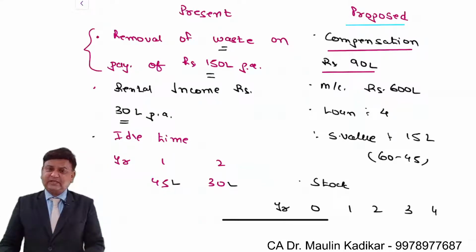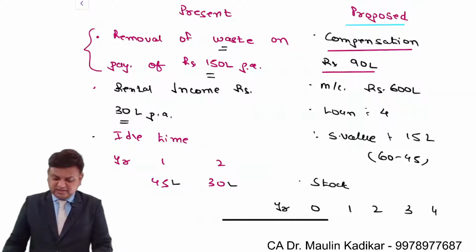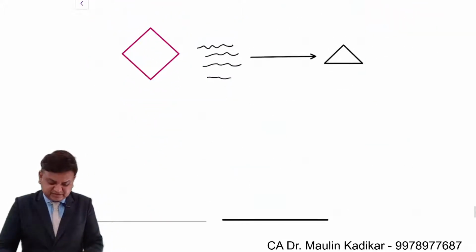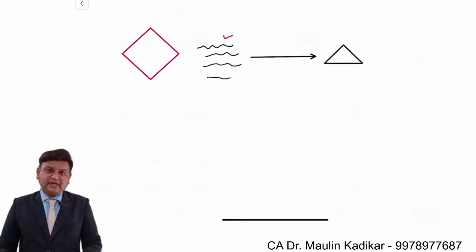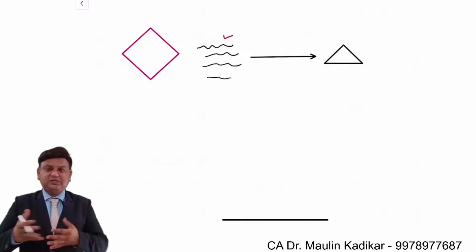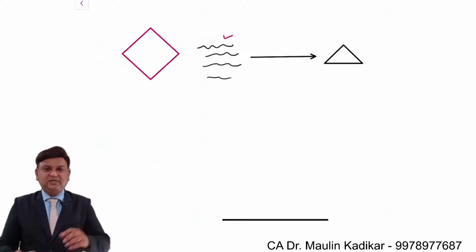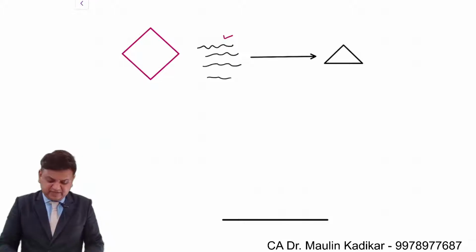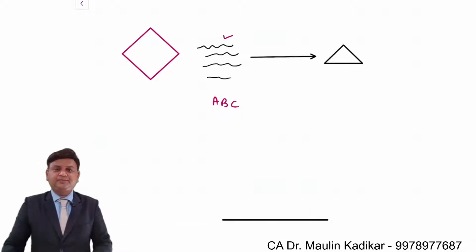We understand something like this, that basically what must be the case is that when we had to remove the vestige at that point of time, we might have asked for quotations from different agencies. Out of that, let us say we have shortlisted an agency called ABC for the removal of the vestige.